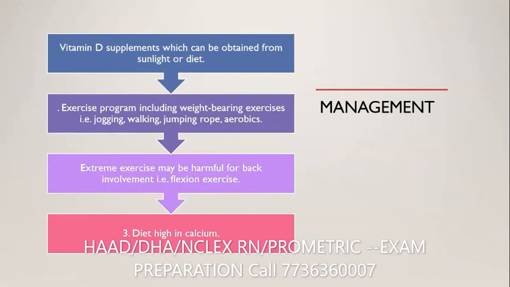If the bone is not very strong, the muscles can still support the function of the bone, so we need to strengthen the muscles. Extreme exercise may be harmful for the back. For example, do not do flexion exercises, because vigorous exercise raises the chances of fracture.